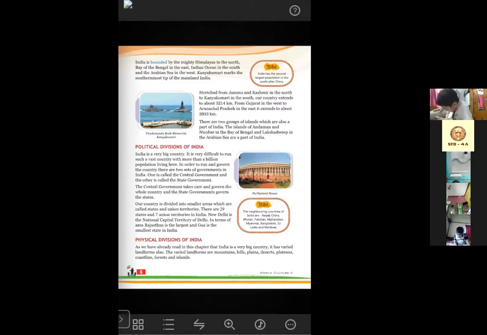So from this paragraph, which is telling us about the political divisions of India, we can learn about the two sets of governments that we can see in India. One is the central government that governs and takes care of the whole country. Another is the state government that governs and takes care of the states only. So how many states are there? 28. And how many union territories are there? Total 8 union territories are there. Rajasthan is the largest state of India and Goa is the smallest state of India.